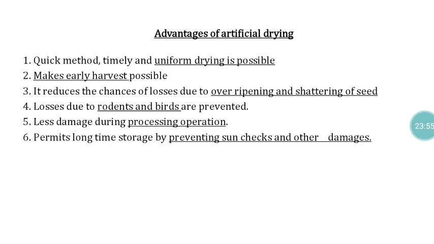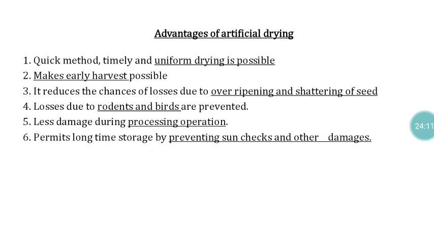Now, with technological advancement, seed artificial dryers are also available. Because of that we can go for early harvest, and avoid over ripening, shattering of seeds, and all those things.